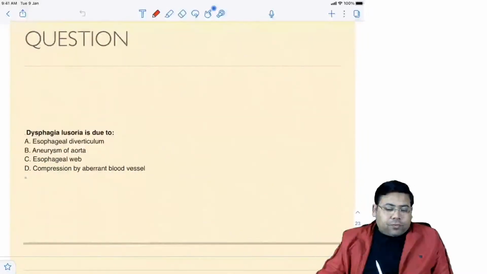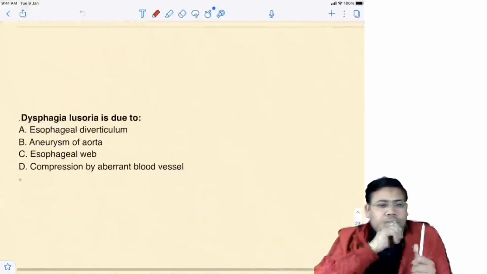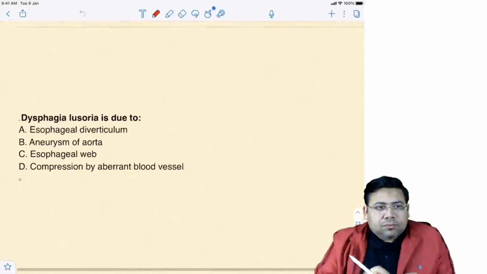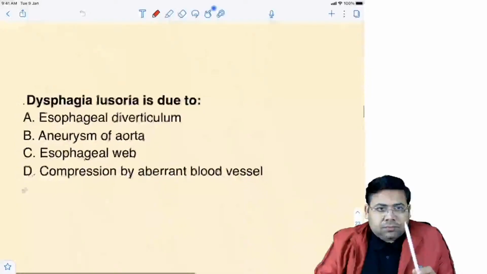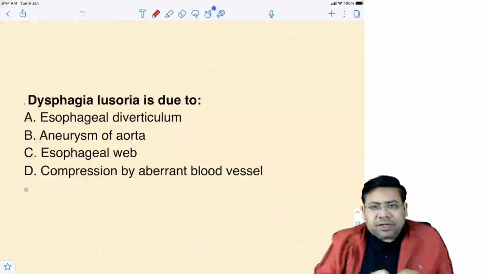This question is on dysphagia lusoria. So what is the concept of dysphagia lusoria? Let us try to understand this. It's a very simple, straightforward thing.